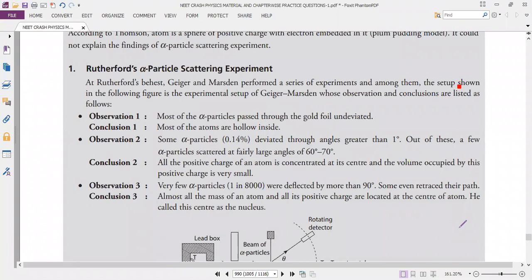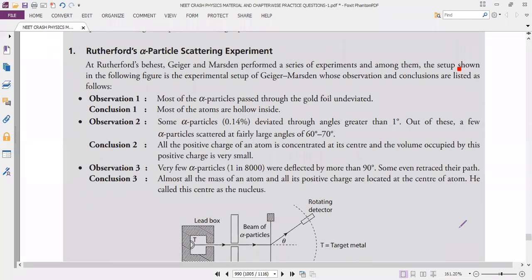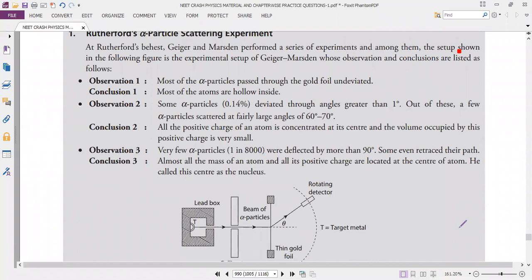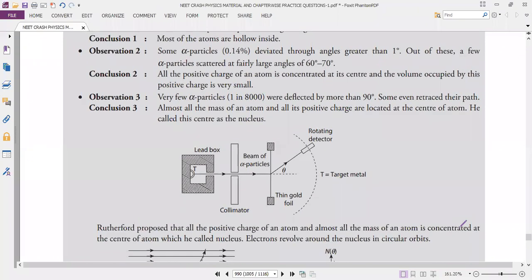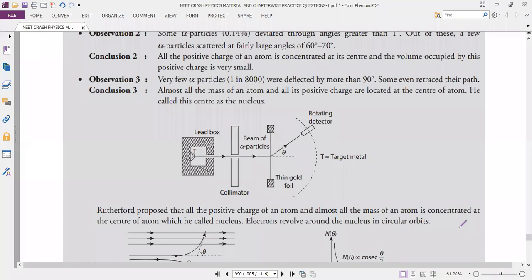The second observation: at angles greater than 1 degree, the alpha particle is scattered. Next, conclusion 2: all the positive charge of the atom is concentrated at the center, and in the outer region only electrons are there. So this is the observation for the alpha particle scattering experiment. The diagram, observation and conclusion are very important.